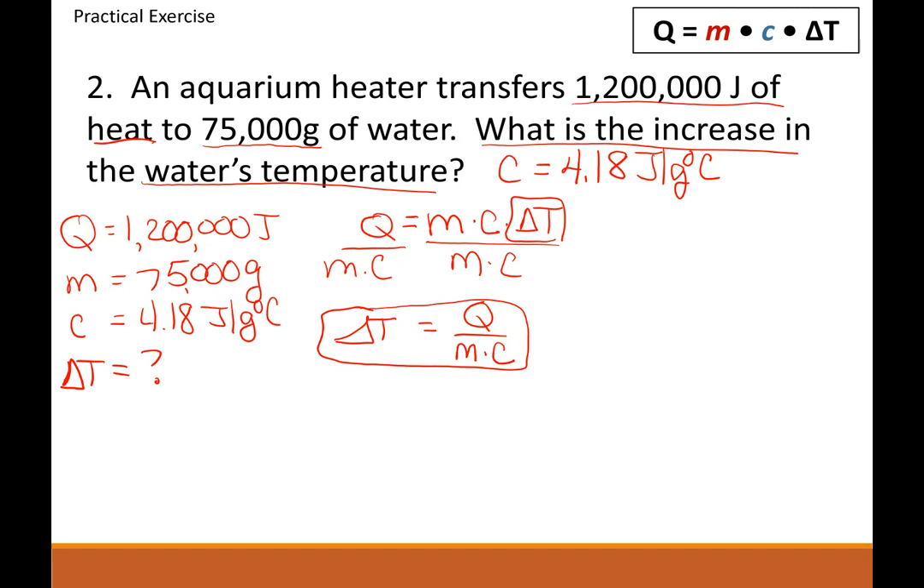Or you can remember how to move the equation around. It is up to you. But when it asks for the formula that I want you to use, you're going to put this one when you're solving for temperature. So let's now plug in the information.